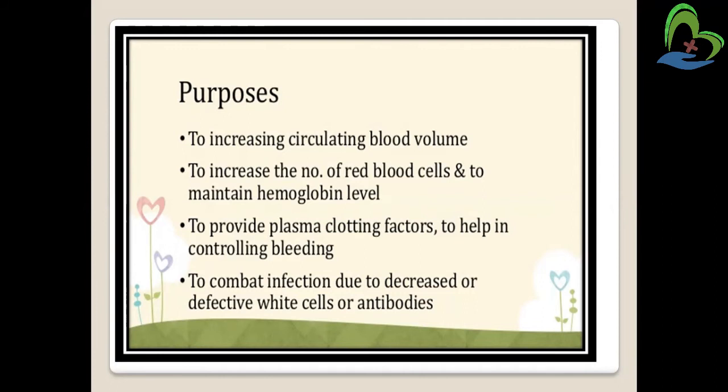It also provides plasma clotting factors to help in controlling bleeding. For example, if a person does not have proper plasma clotting factors in the blood, we have to provide them through blood transfusion.